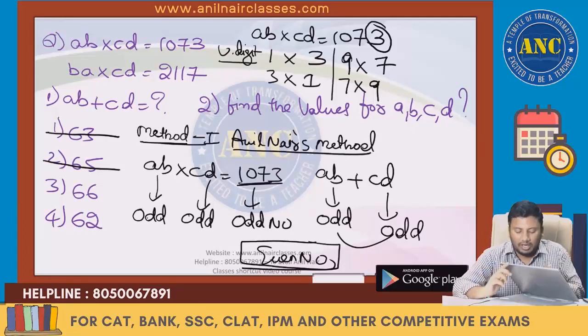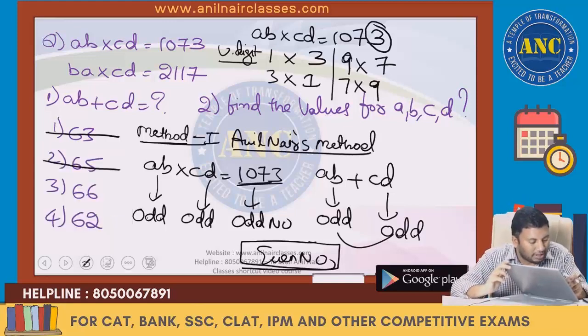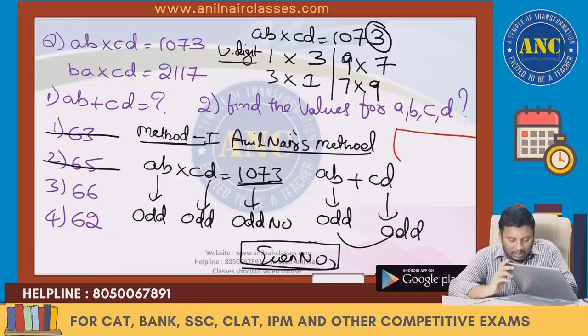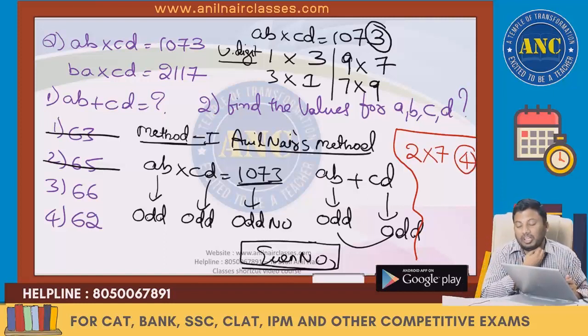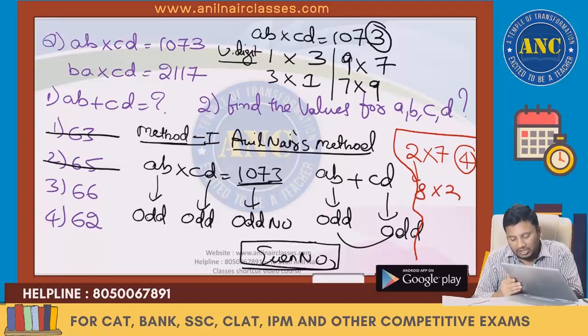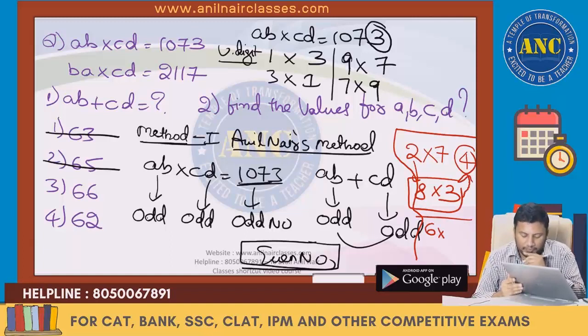Are you all with me? This concept is a little important. Please put a star mark on this concept, sir. Suppose 2 into 7 is 14. 2 into 7 is 14. Unit digit 4. Do the tens complement of this number. What is 10 minus 2? 8. What is 10 minus 7? 3. What are 8 3s? 24. Suppose 6 into 1, 6 1s are 6.